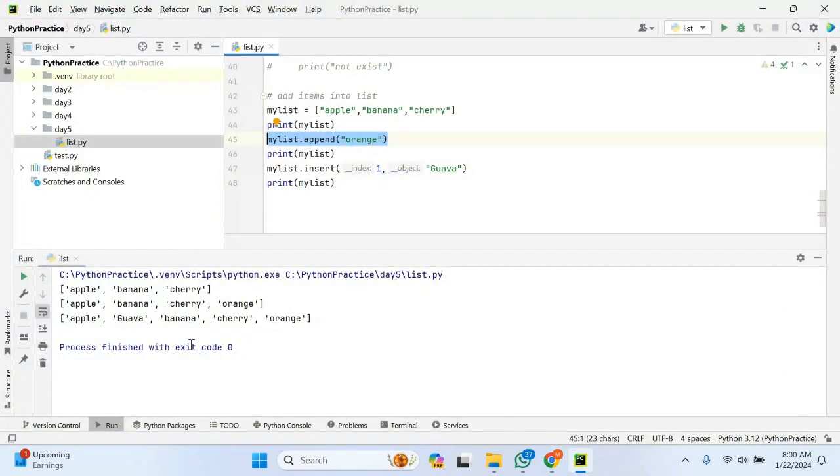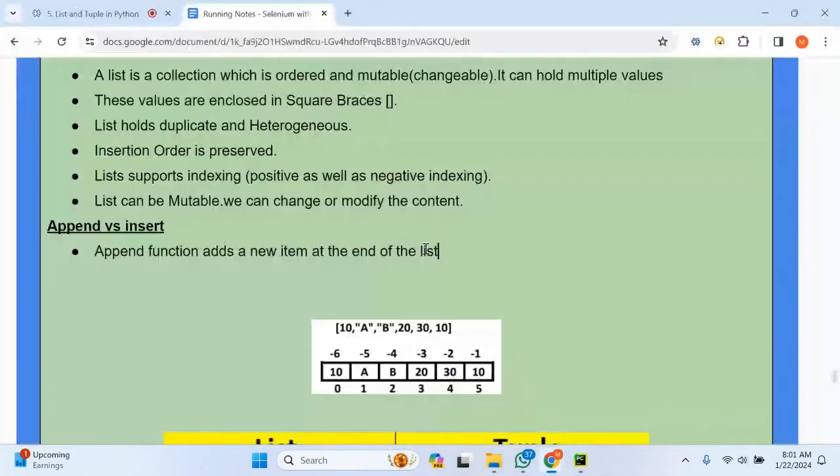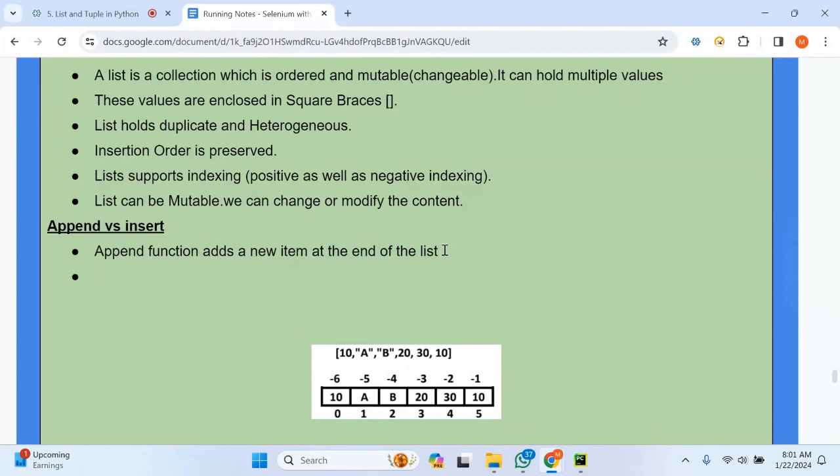Orange is the appended value. This is the list which I defined previously, and this is the modified or updated list. In this updated list, this is the orange value which I have appended, and it comes at the end of the list. So one observation is, when we add a new item by using the append function, it adds at the end of the list. Very important point. And similarly, when we use the insert function, it adds a new item at a specified index position.